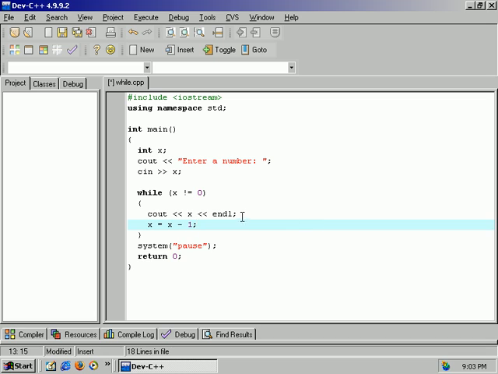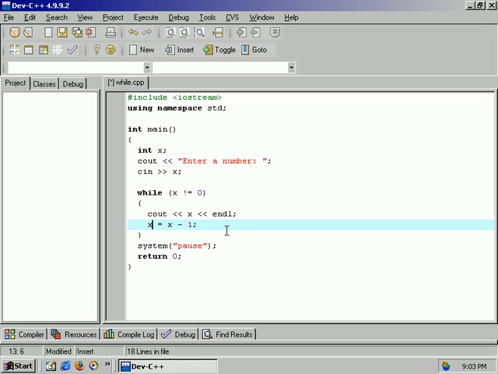So what this does is, the value of x here does not affect this value of x here. What this is saying is assign x whatever is to the right of it. Right. So it takes the current value of x, which is, let's say they enter 5, it'll equal 5. It subtracts 1, now x equals 4. So this value here will equal 4, therefore x will equal 4. It'll store it back into x as 4.